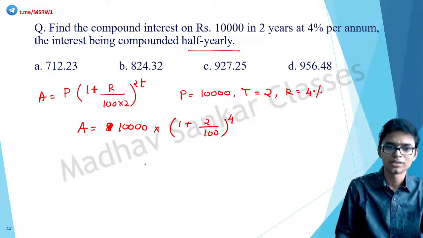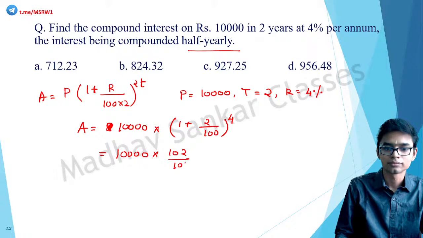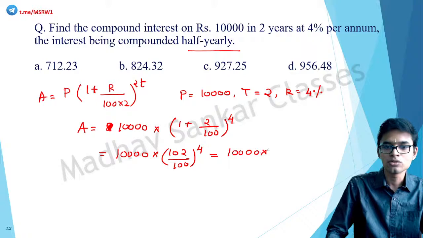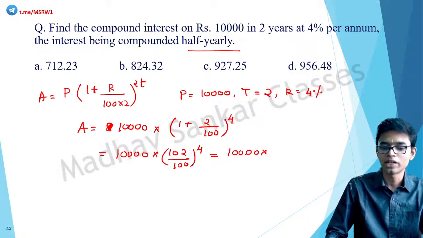Okay. Simply calculating the value, 10,000 into 102 by 100 whole raised to 4 is equal to 10,000 into 51 by 50.